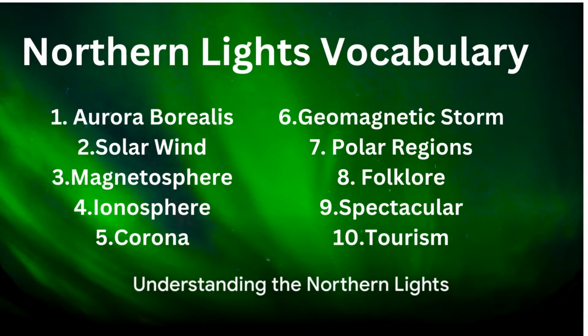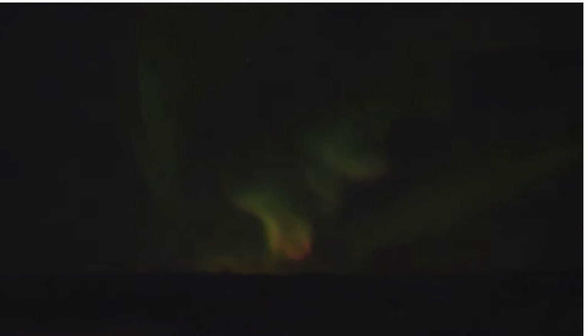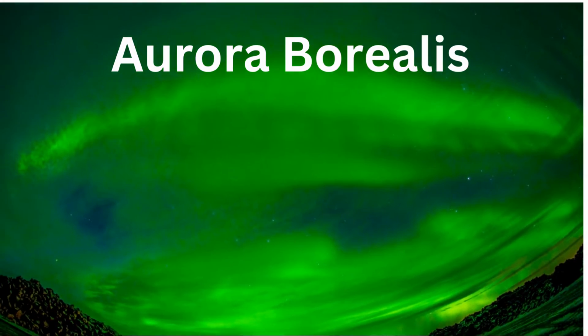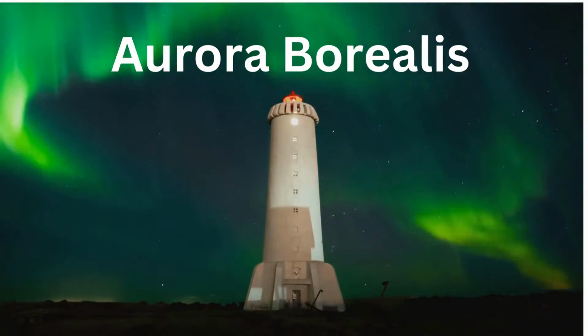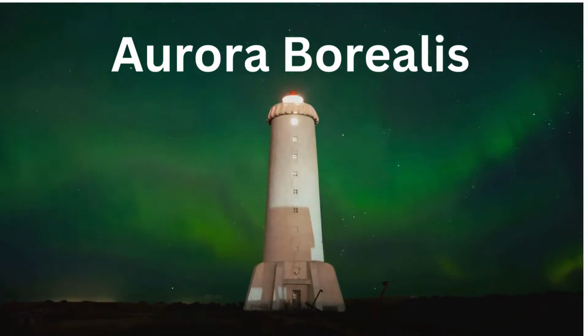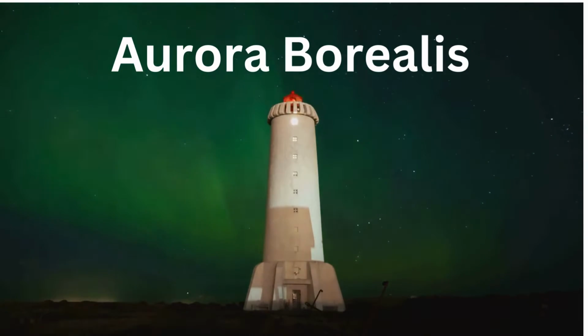Here's a simplified list of vocabulary related to the Northern Lights, along with explanations and meanings in simple English. Aurora Borealis. This is the scientific name for the Northern Lights. It refers to the colorful light display that appears in the sky, usually in the polar regions like Alaska or